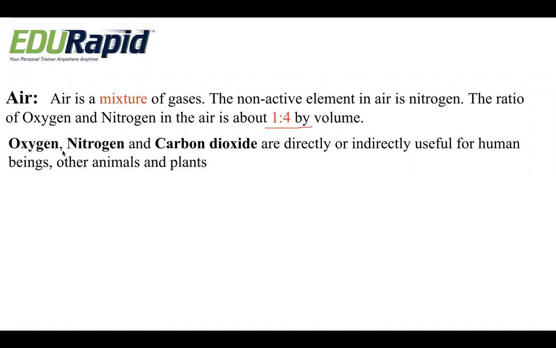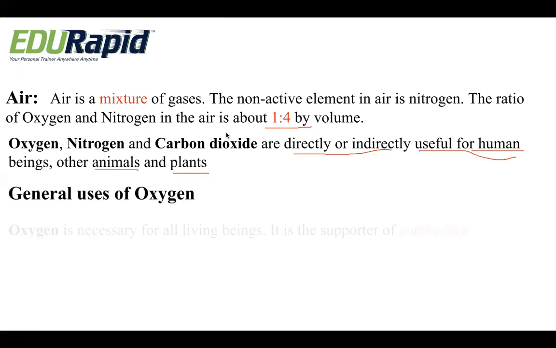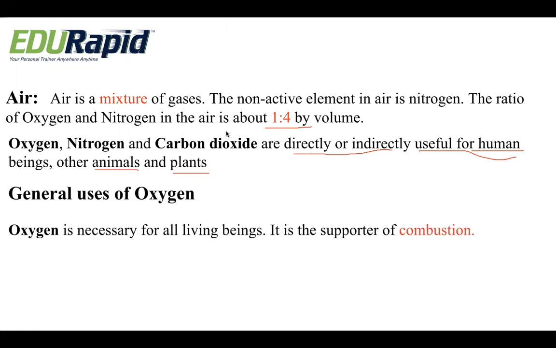Oxygen, nitrogen, and carbon dioxide are directly or indirectly useful for human beings, other animals, and plants. So we all, human beings and every organism on the earth, require these gases for survival. Basically, oxygen, nitrogen, and carbon dioxide are the most important gases. So, let us study all these gases.